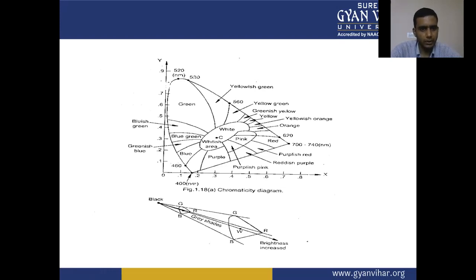We have the Y chrominance value and X values, shown with respect to the wavelength in nanometers. So white color is formed by the green, red, and blue.